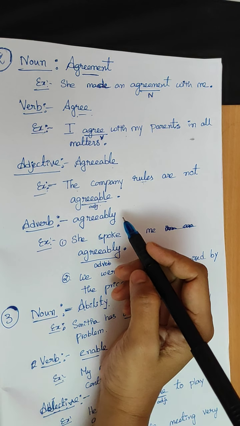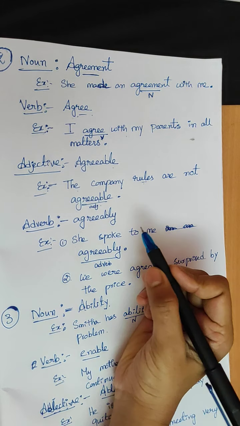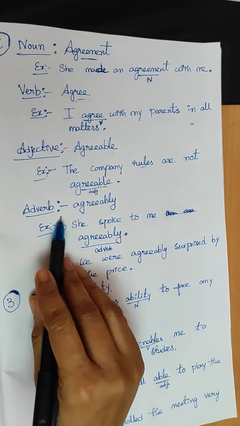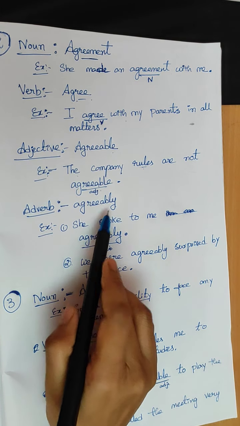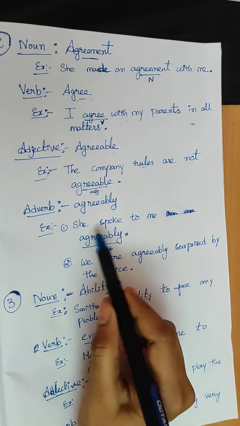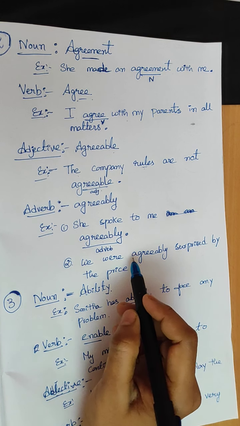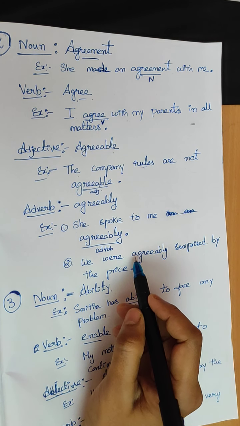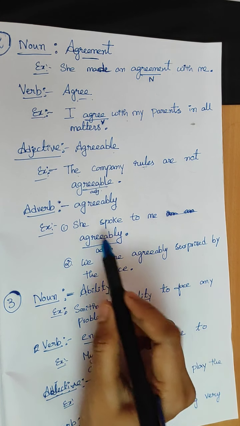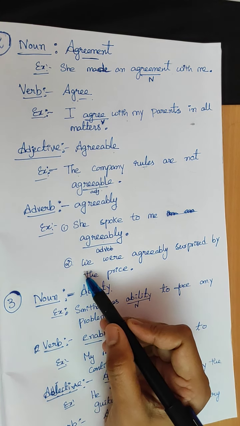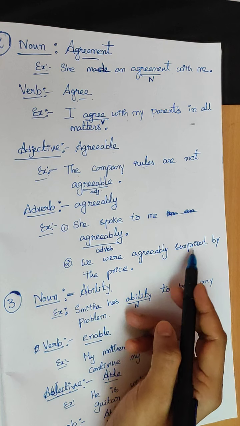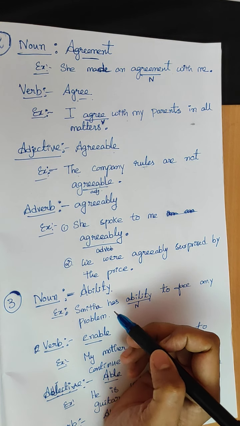Then adverb, agreeably. She spoke to me agreeably. Agreeably means in a pleasant, peaceful manner, so that other people can accept her words. Then, we were agreeably surprised by the price.